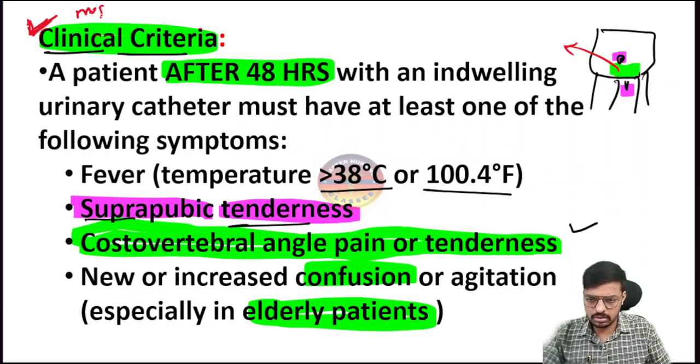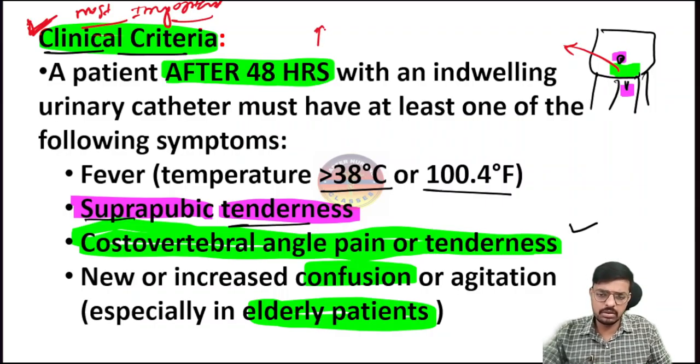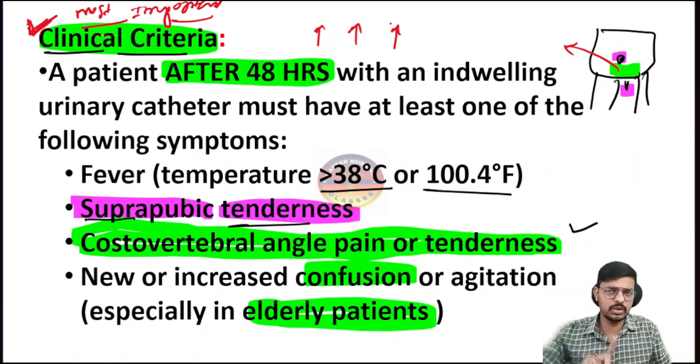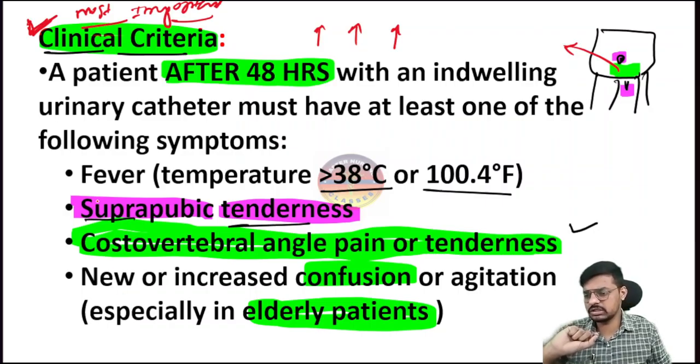Most important. Along with this, the patient may complain of increased frequency of urine, increased urgency of urine, and pain during urination, that is painful urine, dysuria. Yes, urgency, frequency, hesitancy, that we may see in prostatic enlargement. That one we can also see in CAUTI, but it is not included in the diagnostic criteria. Look at this one: fever will be there, suprapubic tenderness will be there, costovertebral angle pain and tenderness is there, and new or increased confusion and agitation also will be there.